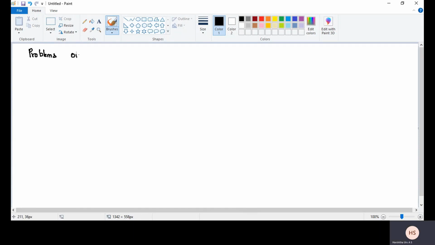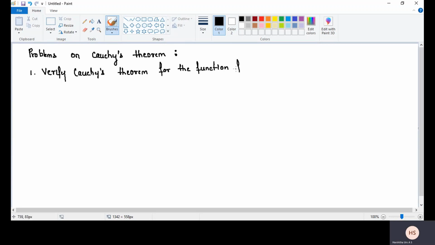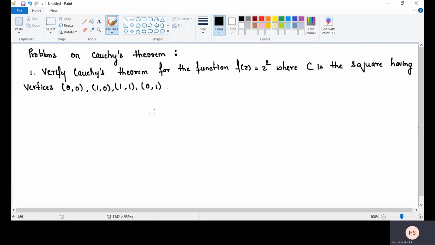Problems on Cauchy's theorem. First one, verify Cauchy's theorem for the function f of z is equal to z square, where C is the square having vertices (0, 0), (1, 0), (1, 1), (0, 1).